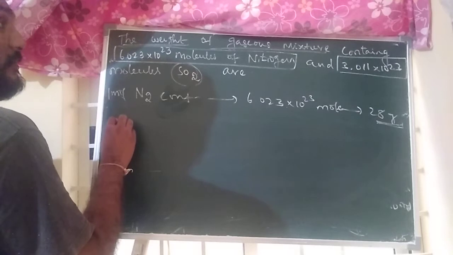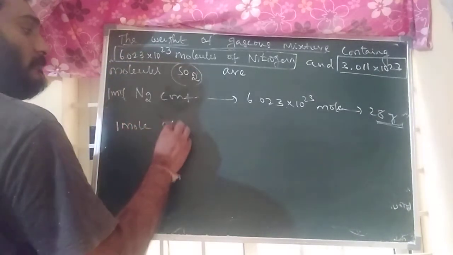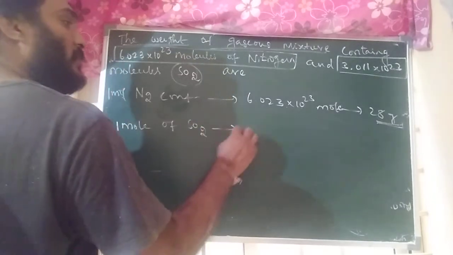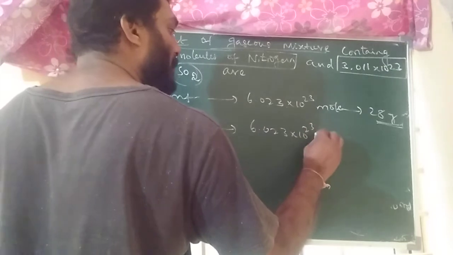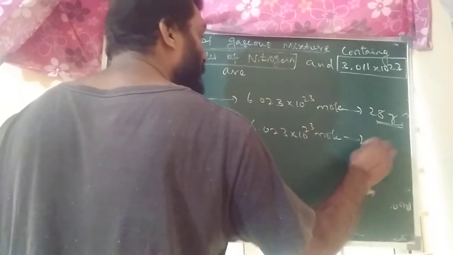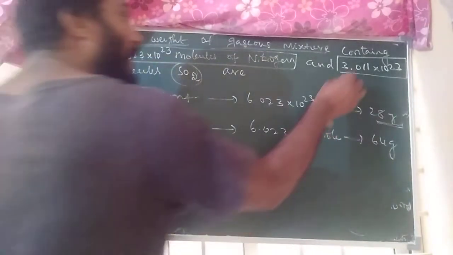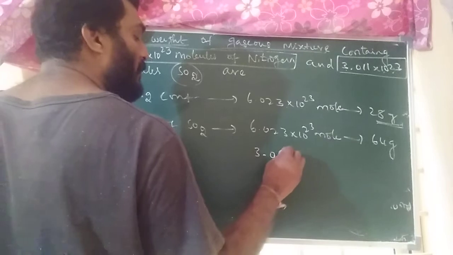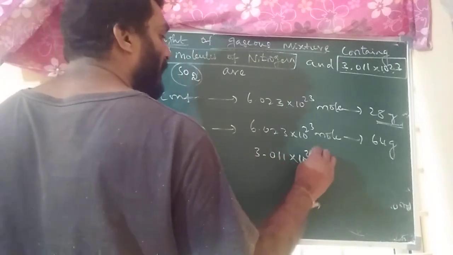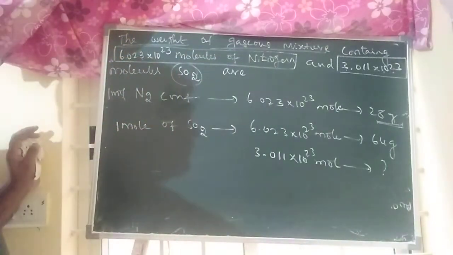Next, the given question has sulfur dioxide. 1 mole of sulfur dioxide contains 6.023 into 10 to the power of 23 molecules, which is 64 grams. But here they have given 3.011 into 10 to the power of 23 molecules, and we have to calculate the weight.